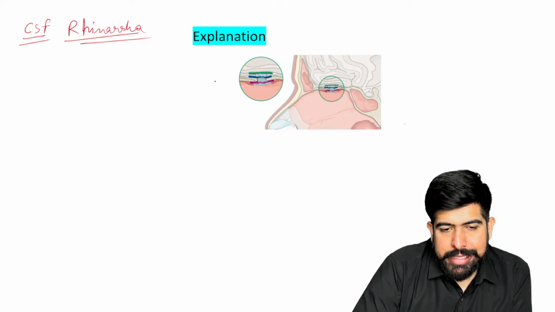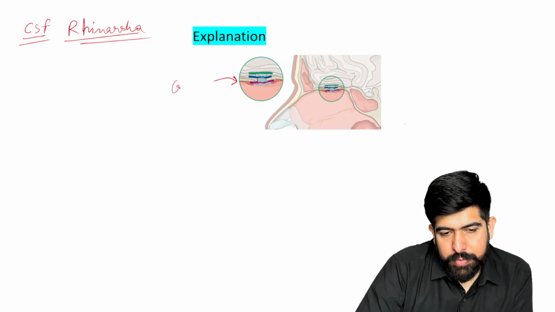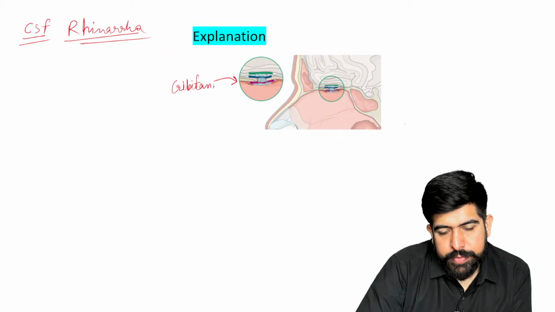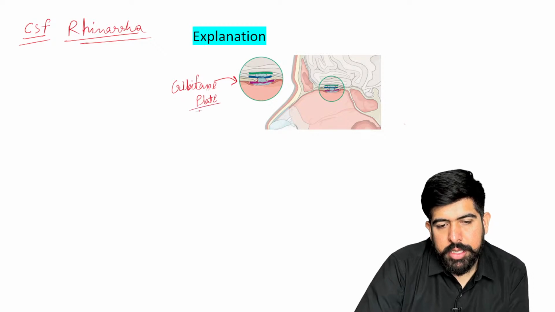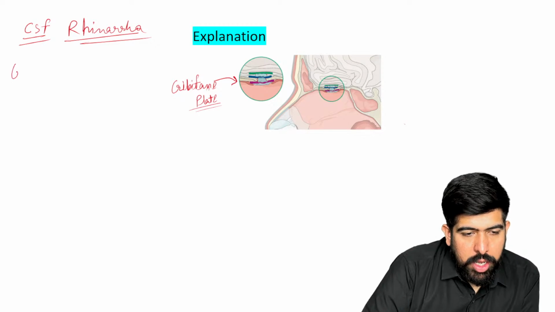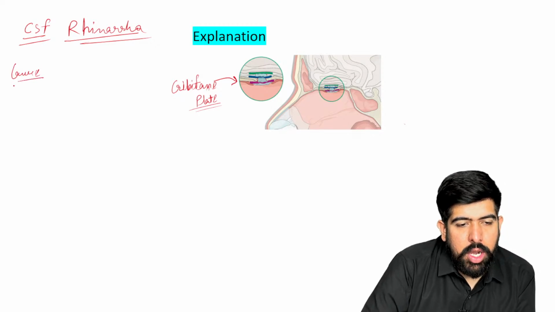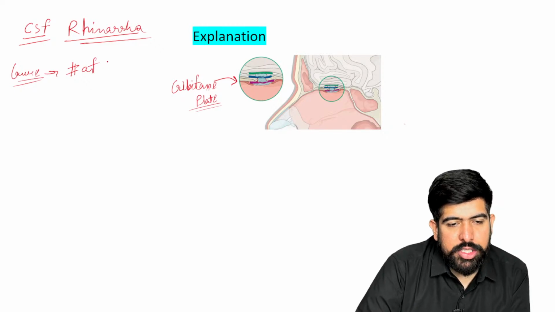This is your cribriform plate. And what is the cause of it? The cause is a fracture of the cribriform plate.